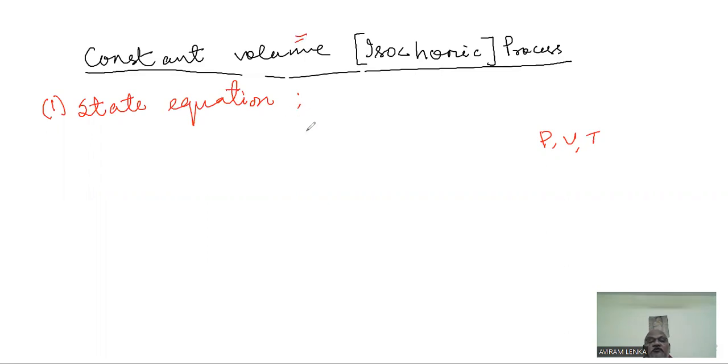A student can immediately point out that yes, we have a universal gas equation, PV equal to nRT. But in the universal gas equation we have 3 variables: pressure, volume and temperature. Unless you put down the values of 2 variables, the third one is not going to come out.